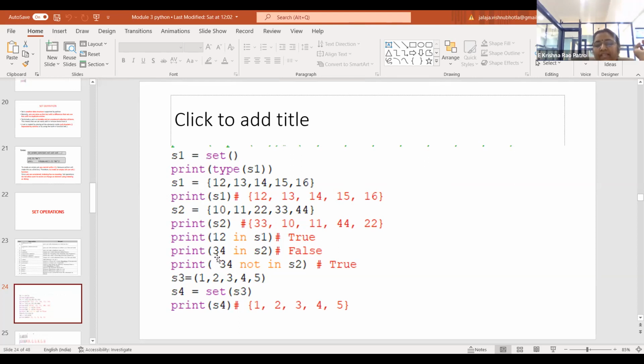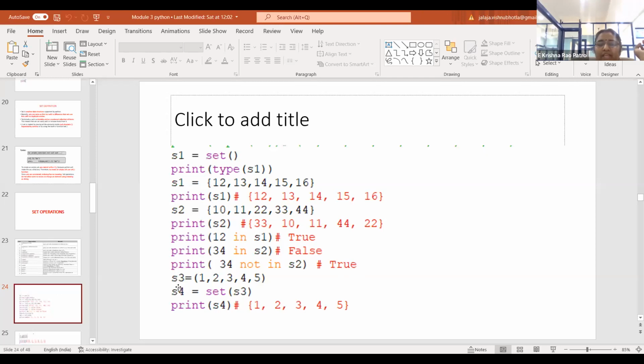Similarly, whenever I say 34 in S2, because the element 34 is not present in your set S2, it displays false. 34 not in S2: please observe the elements of the set S2. 34 is not in S2, so that is true. So it is returning a true value.